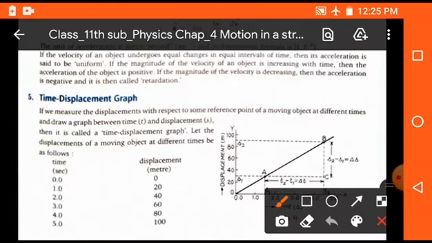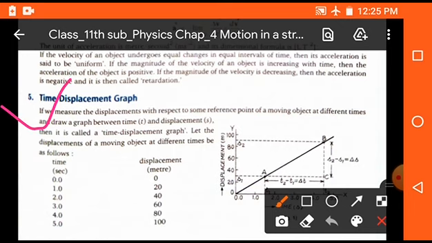Acceleration is generally of two types, positive acceleration and negative acceleration. If velocity is continuously increasing, then the acceleration produced on that object is considered a positive acceleration, because in this case final velocity increases continuously. When the final velocity is decreasing and it becomes zero, in this case we can say that it is a negative acceleration or retardation.